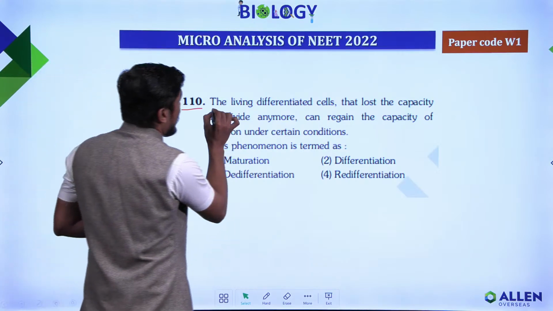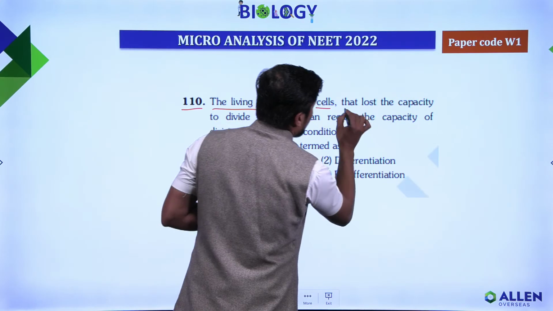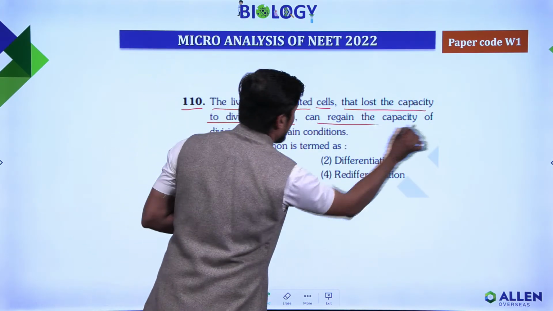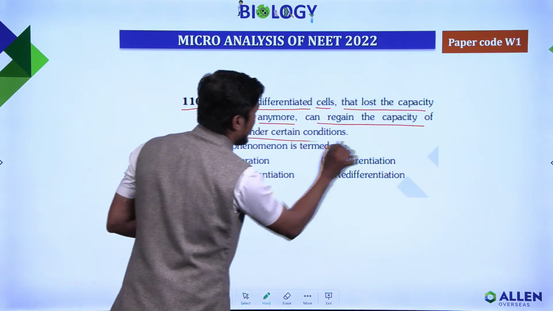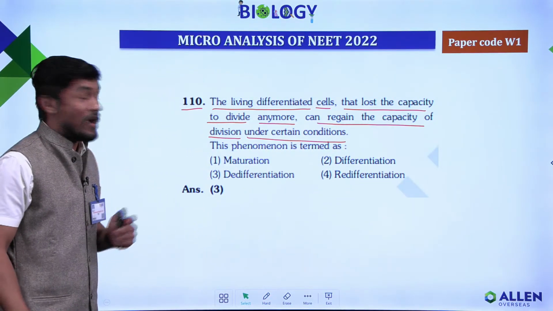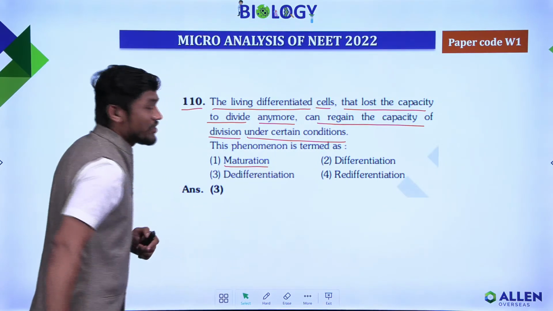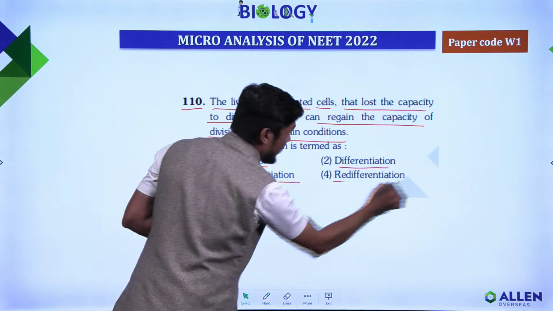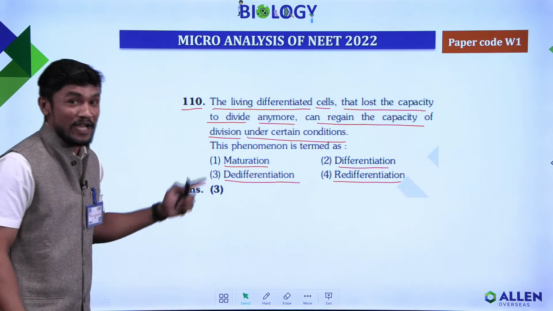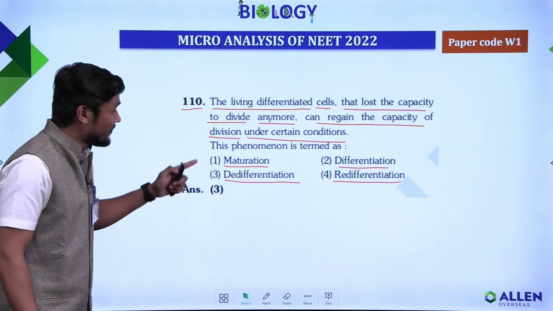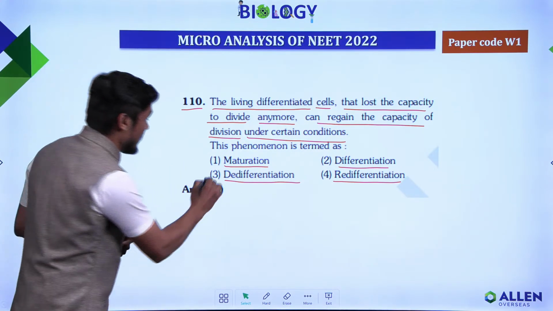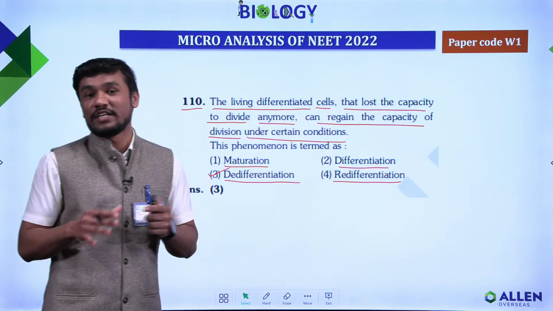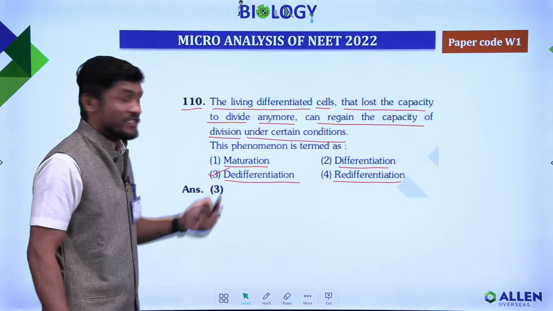I'll read the question. The living differentiated cells that lost the capacity to divide anymore can regain the capacity of division under certain conditions. Options are maturation, differentiation, de-differentiation, redifferentiation. Even the options are the same. What is the answer for this question? Sir, it's de-differentiation. When a differentiated cell regains the capacity to divide, it is called de-differentiation.